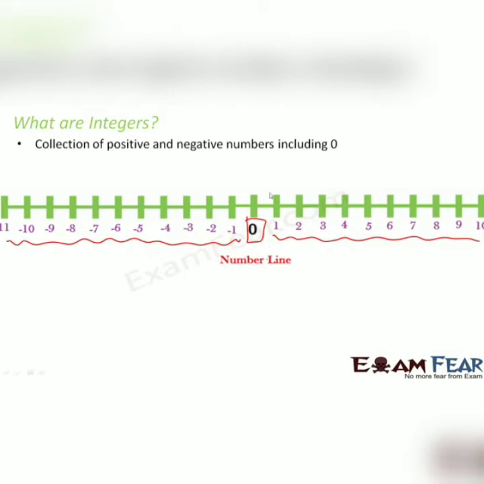this is how it looks. You have 0 at the center. On the right side you have all the series of positive numbers. On the left side of 0 you have all the negative numbers. So this is how the entire arrangement of integers looks.